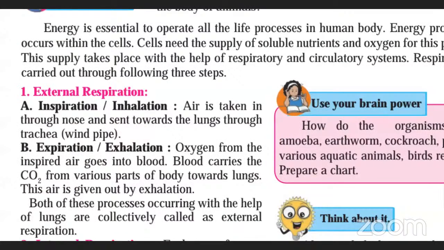When we are performing respiration, when we are breathing, we take in air through our nose, and from the nose it goes towards the lungs. Between the nose and lungs there is a pipe known as the trachea. The trachea carries the air or oxygen which we are taking in towards the lungs. What is exhalation? Exhalation is when something is given out. During breathing we take in oxygen and we give out carbon dioxide.